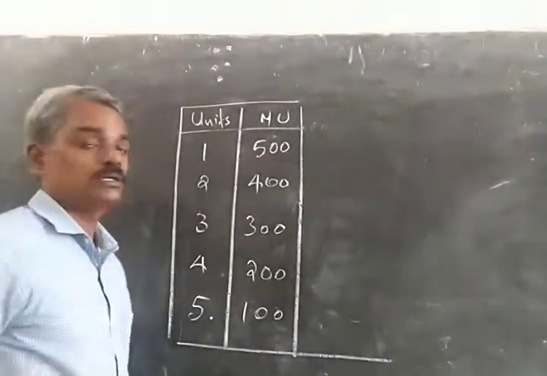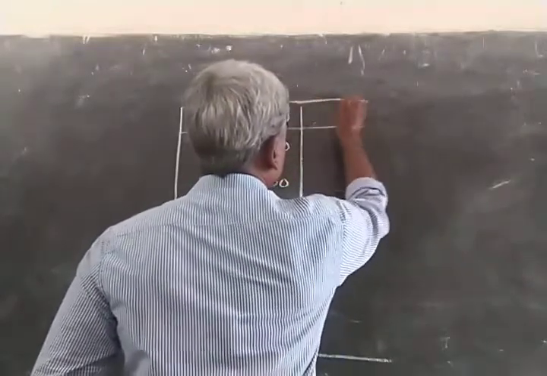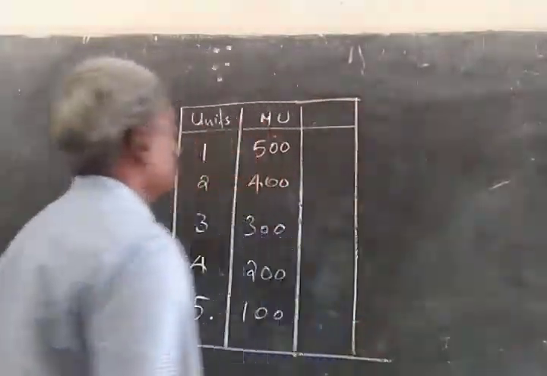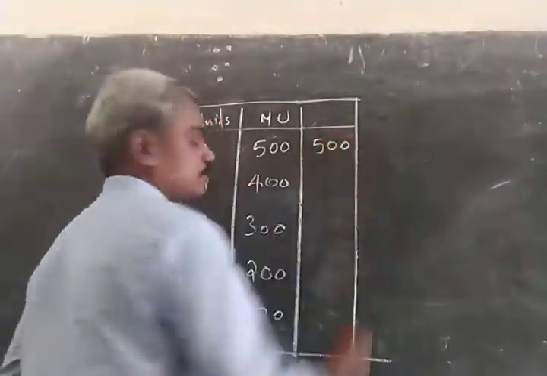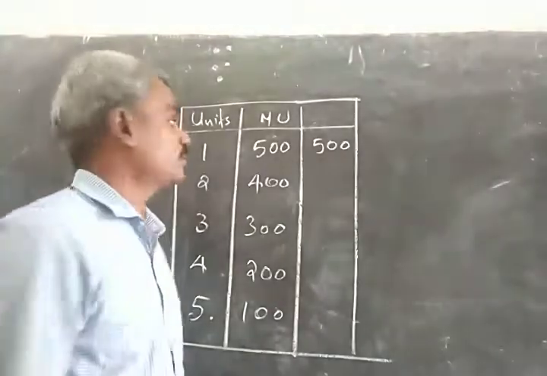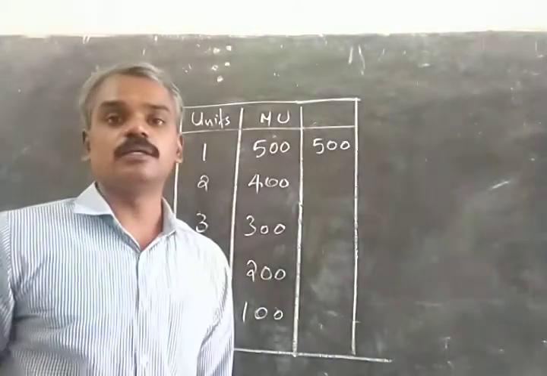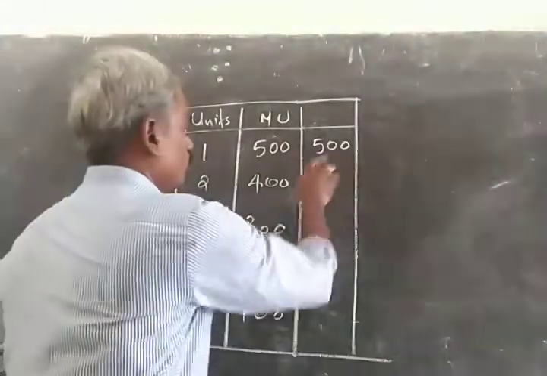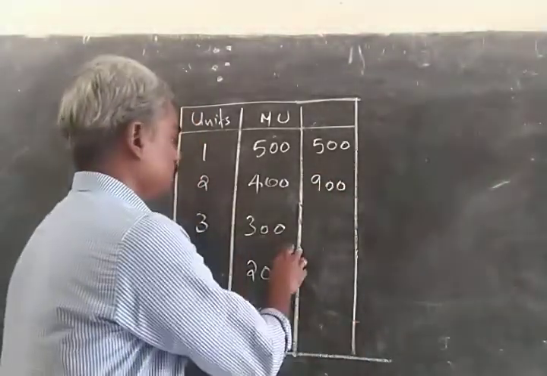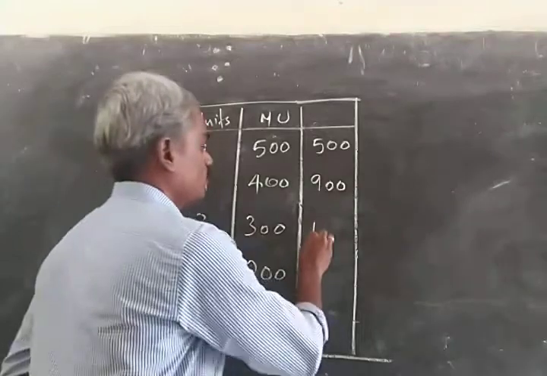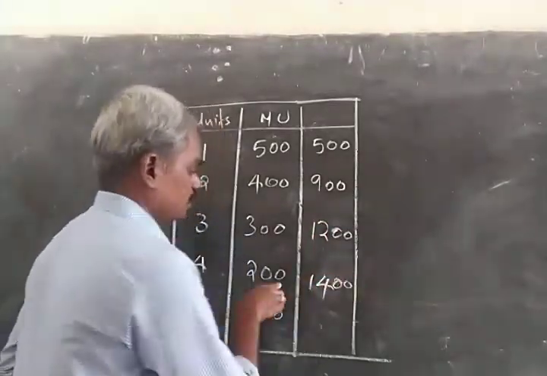From this information, we can also derive the total utility. Let's see how the total utility will look. While consuming the first unit, the total utility that we derived was 500. On consuming the second unit, we have to add 500 to the marginal utility that we derived from consuming the second unit. So 500 plus 400 will be 900. While consuming the third unit, the total utility will be 1200. On the fourth unit, 1200 plus 200, 1400.